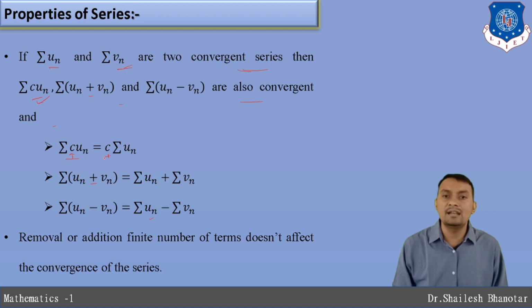That means you can write c times the sum of un. If the series un plus or minus vn is there, you may write the series un plus or minus the series vn. Removal or addition of a finite number of terms doesn't affect the convergence of the series.